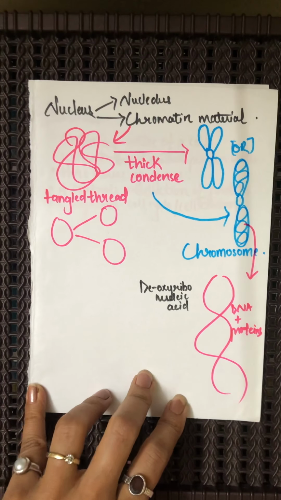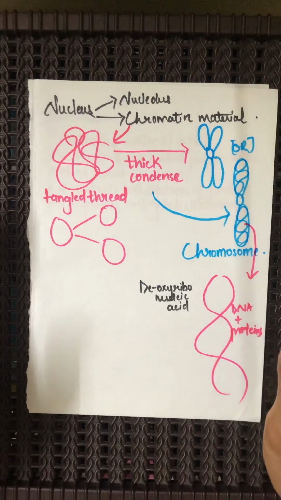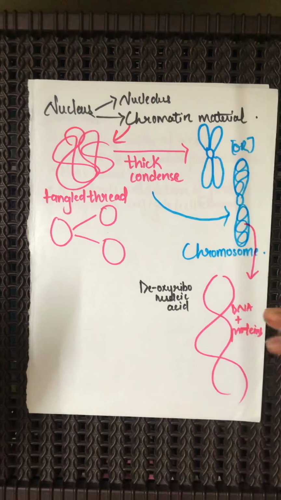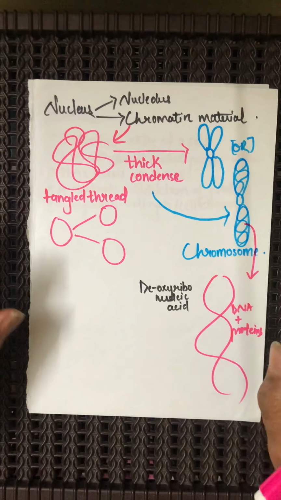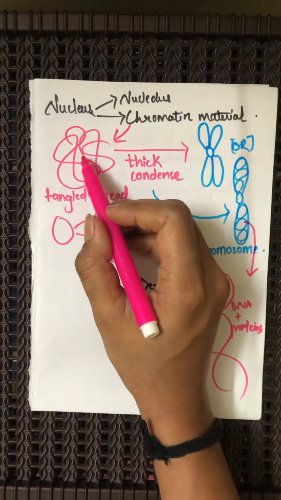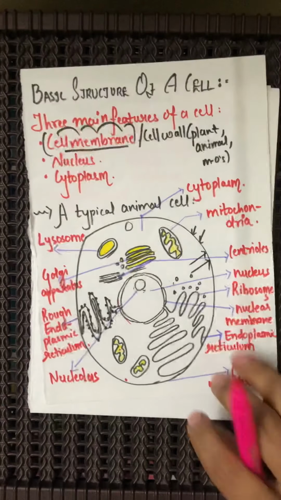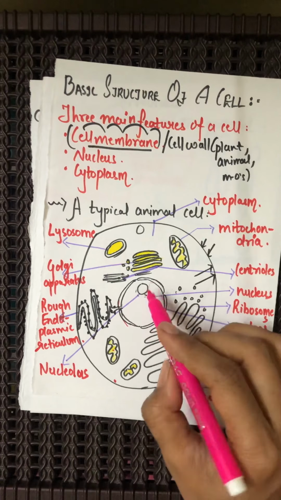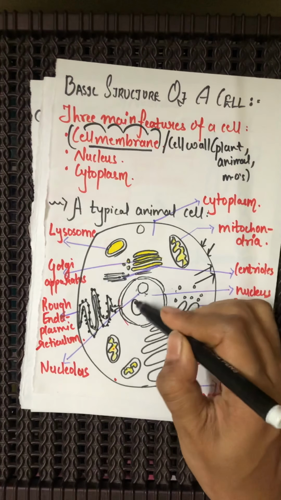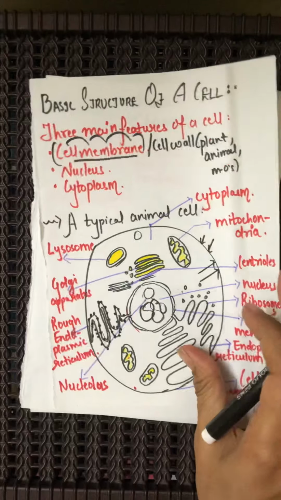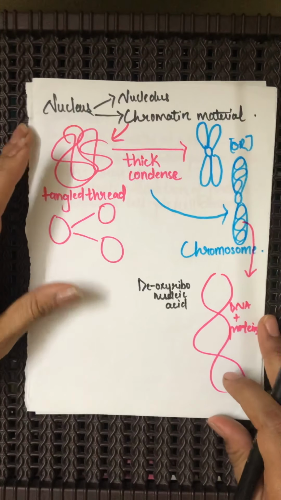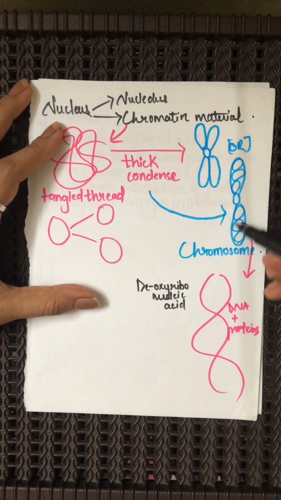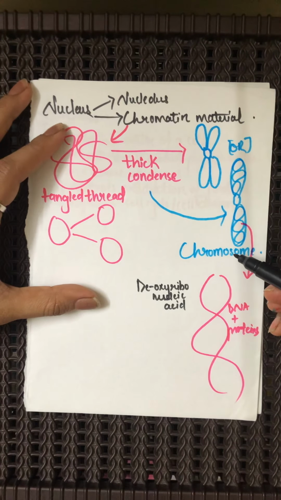Yes, so over here, what do you understand? We all say that inside the nucleus we have our DNA, but where is the DNA actually located? So inside the cell we have nucleus, inside the nucleus we have nucleolus and the chromatin material. When this chromatin material becomes thickened, it is visualized like something like this, and this is nothing but a chromosome. Yes, do you understand this?